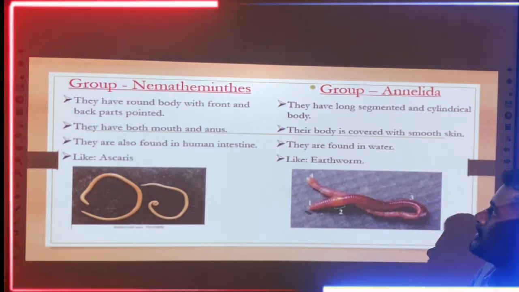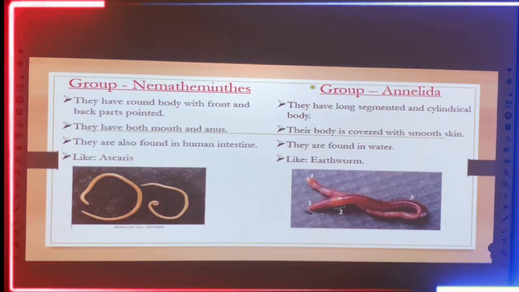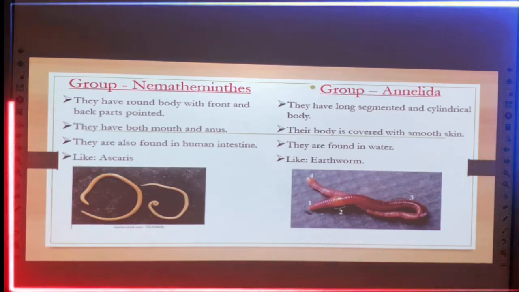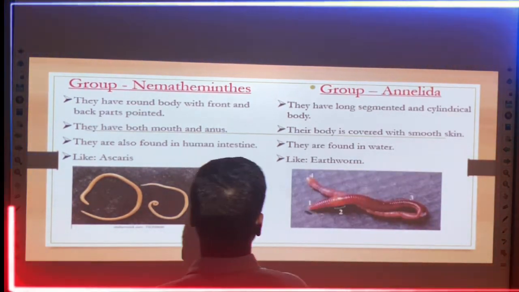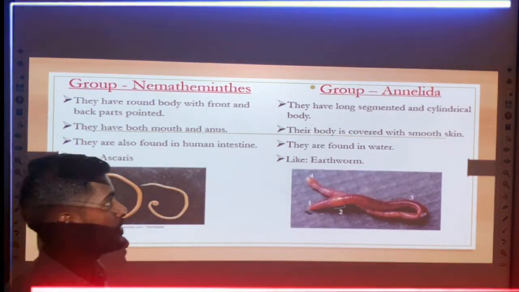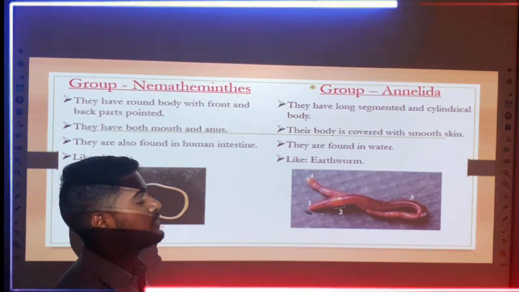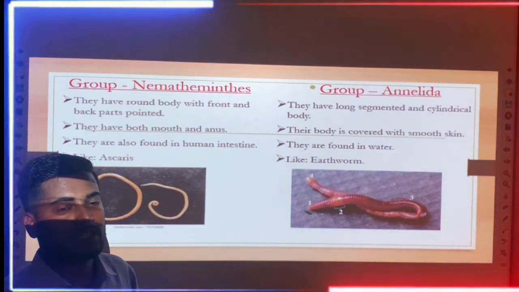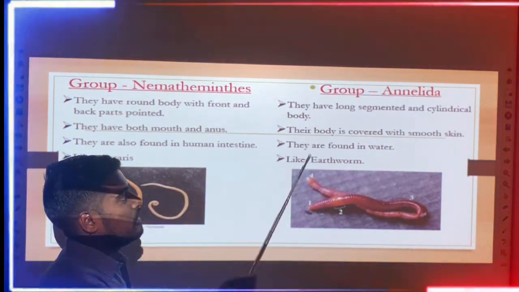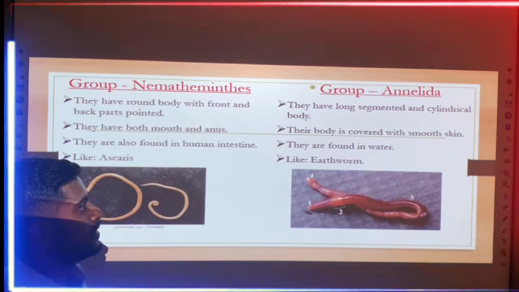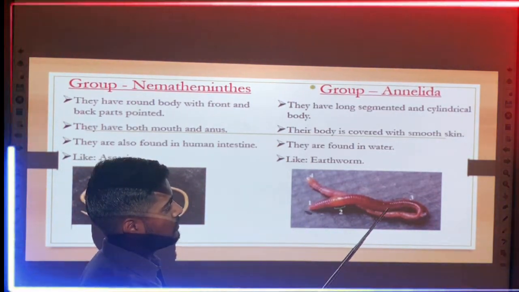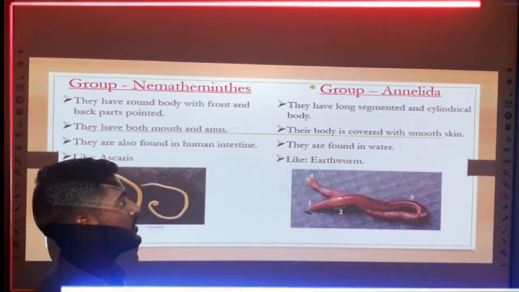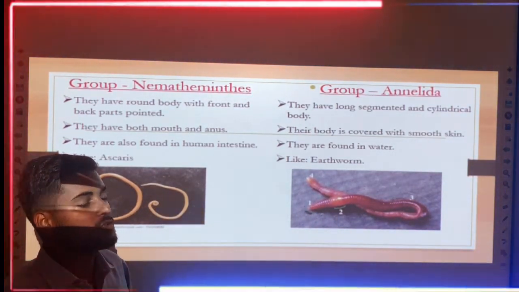So the second feature I will finish, and you can see the group, that means the Annelida. As for the features of Annelida, first of all you must understand their features, and only then can you classify invertebrate animals into Annelida. They have a long segmented and cylindrical body. Long segmented, as you see here, the earthworm is cylindrical, round, and long segmented. And their body is covered with smooth skin.